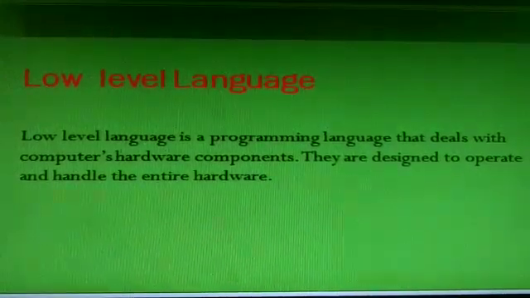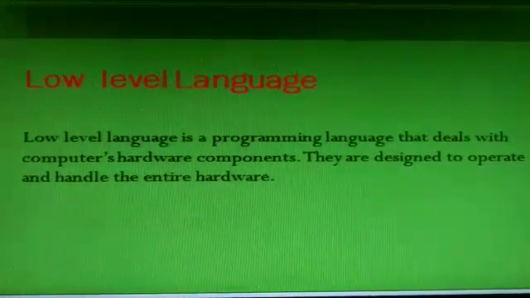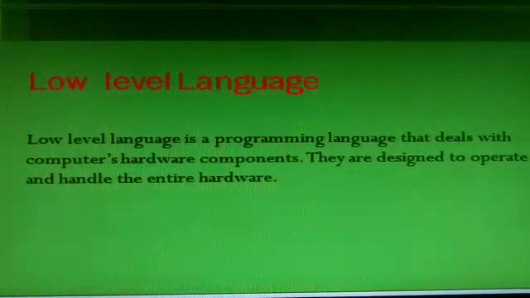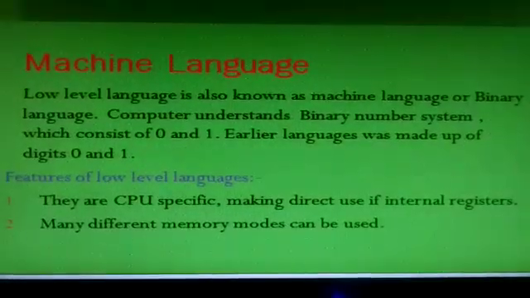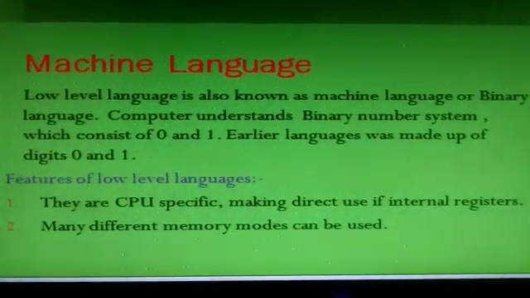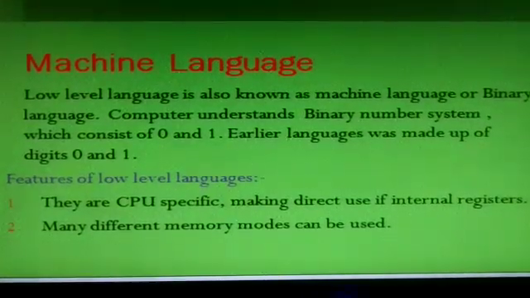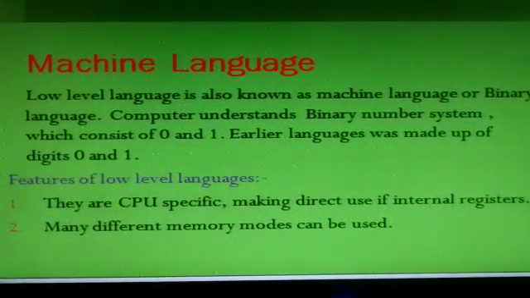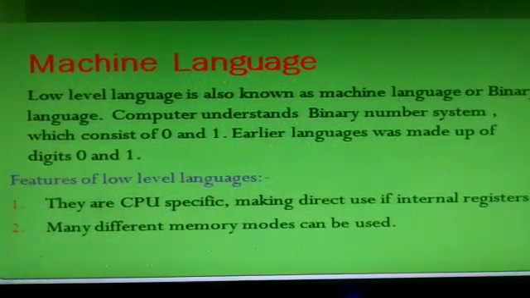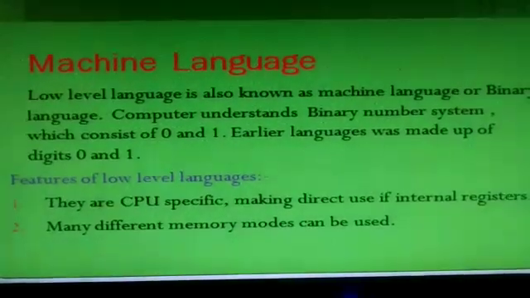Low level language is a programming language that deals with computer hardware components, and they are designed to operate and handle the entire hardware. This low level language is also known as machine language or binary language. Binary language means 0 and 1. A computer understands only binary language, and binary language consists of only two symbols. First one is 0 and another one is 1.